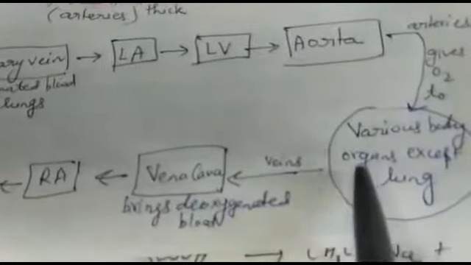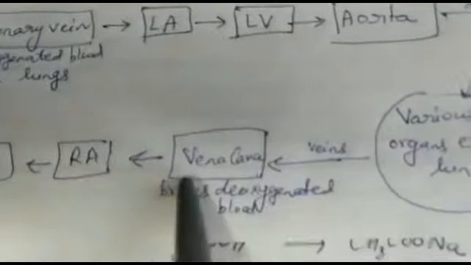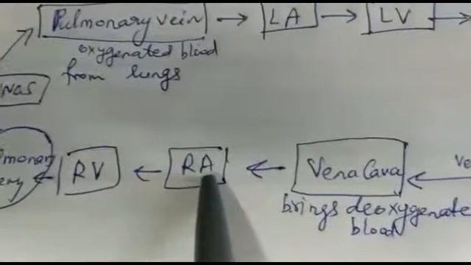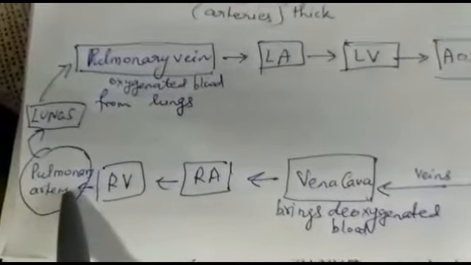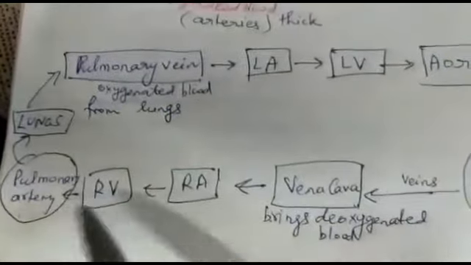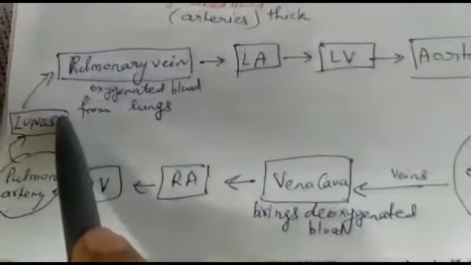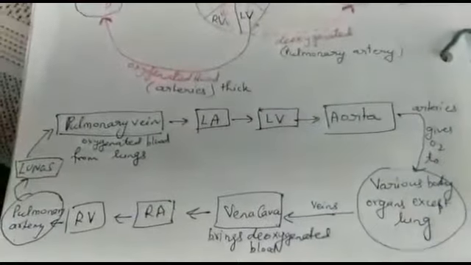Then the deoxygenated blood will be carried by veins, and all the veins will combine together to form the vena cava. This vena cava will supply deoxygenated blood to the right atrium, then to the right ventricle, to the pulmonary artery, and finally the pulmonary artery will supply deoxygenated blood to the lungs for oxygenation. In this way, the cycle of circulation of blood continues in the human heart.